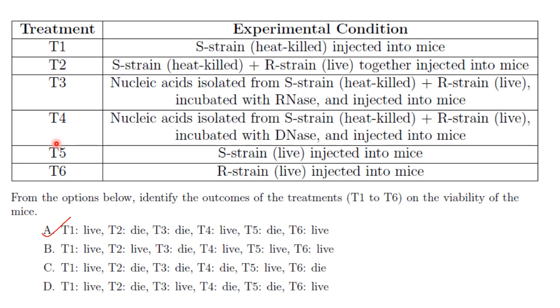So the mouse will die. Then the next one is nucleic acids isolated from S strain heat killed plus R strain live, incubated with RNAs and injected into mice.